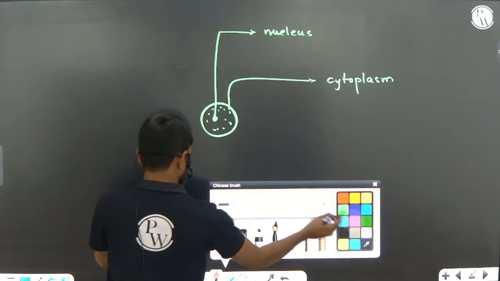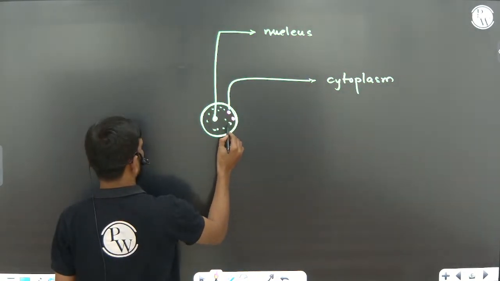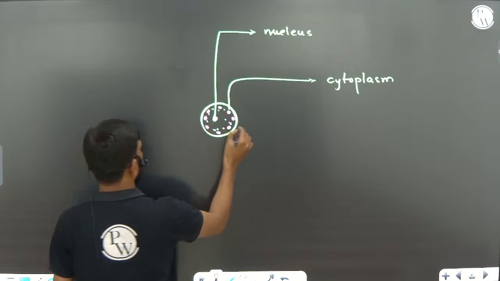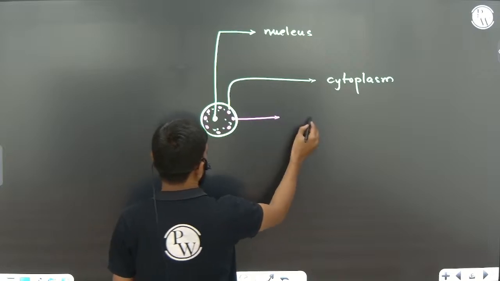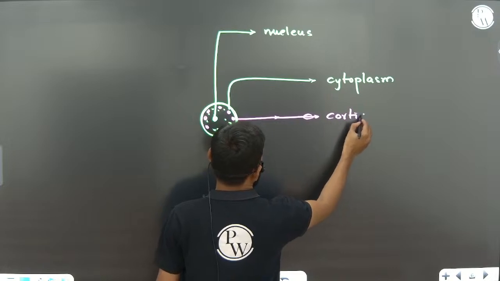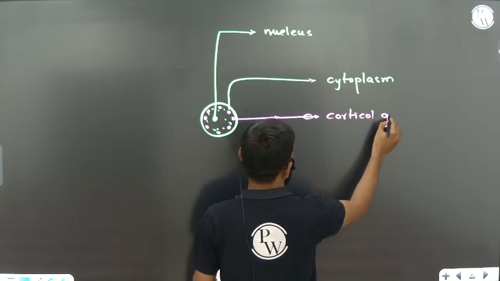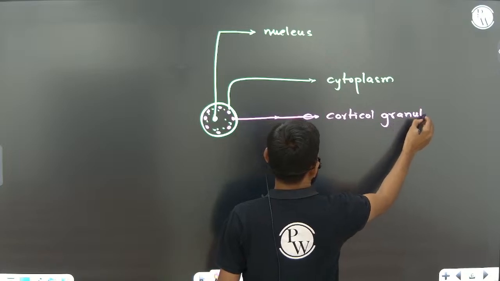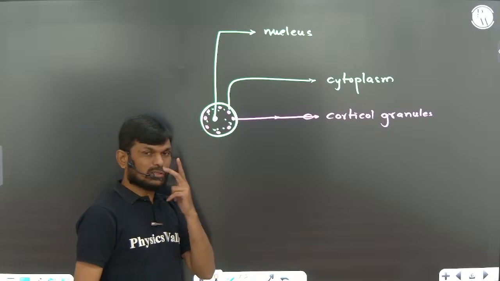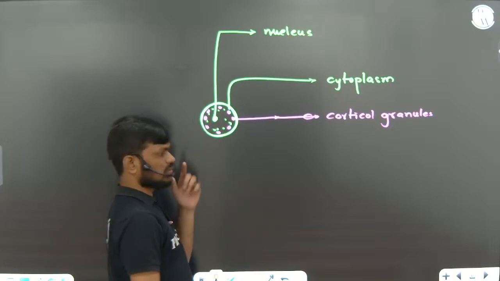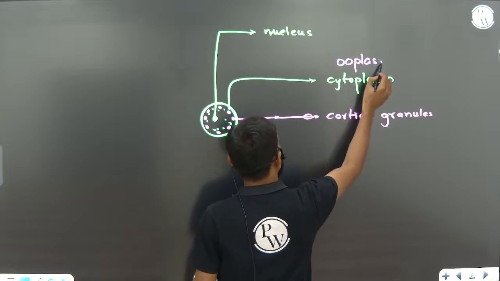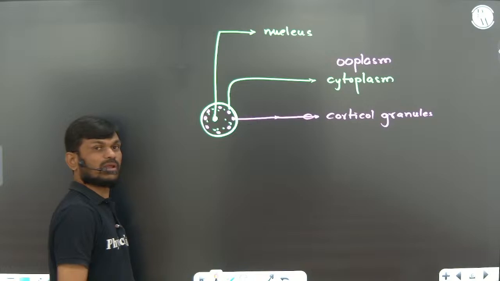Within the cytoplasm, on the peripheral side, granules are present. These granules we call cortical granules. Cortical granules are present in the cytoplasm of the secondary oocyte. We can also call this cytoplasm the ooplasm.